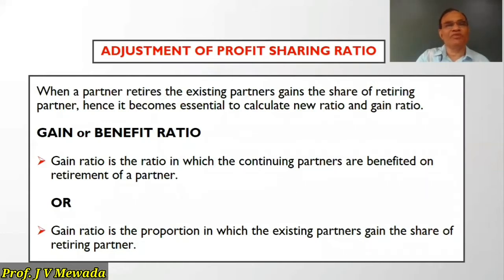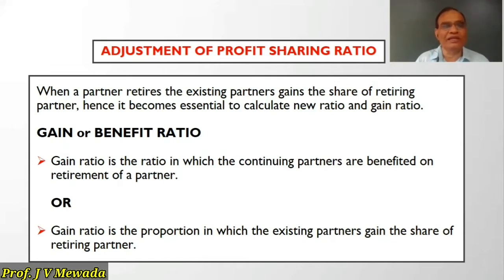Adjustment of profit sharing ratio. When a partner retires, the existing partners gain the share of the retiring partner. Hence, it becomes essential to calculate the new ratio and gain ratio. So whenever we are doing the accounting treatment, we need the old ratio, sometimes the new ratio, and sometimes the gain ratio. So what is the gain ratio? It is the ratio in which the continuing partners are benefited on retirement of a partner.